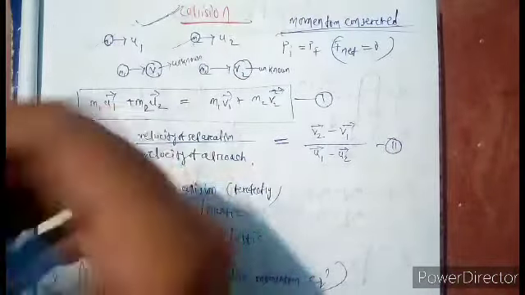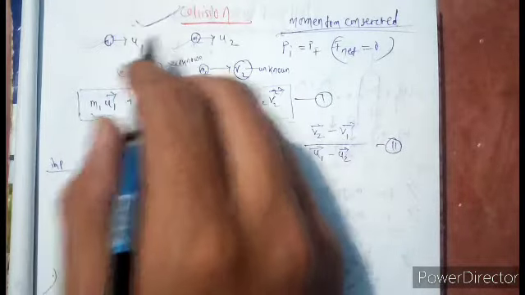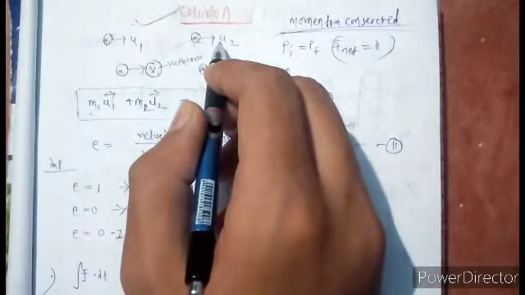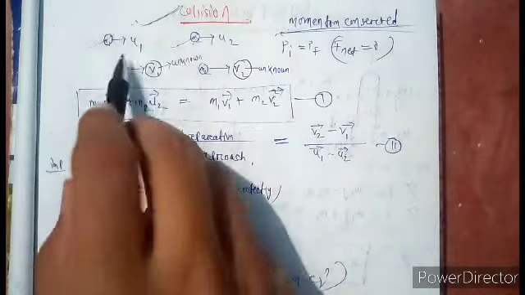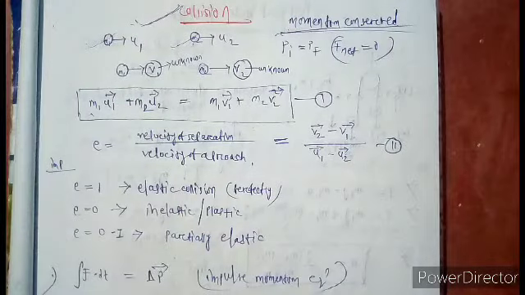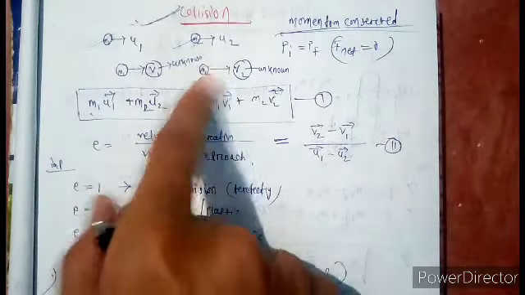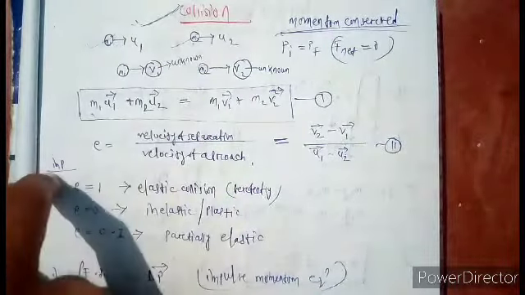Let's take two bodies, one of mass m1 and another of mass m2. Both the bodies have velocity. The m1 mass is moving with velocity u1 and the m2 mass is moving with velocity u2. Then when both the masses collide with each other, the velocity of the second body increases and the first body decreases, because